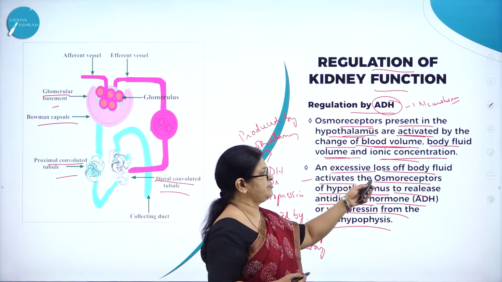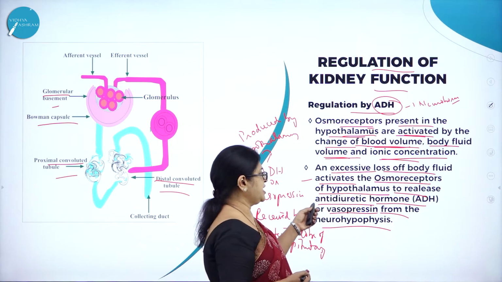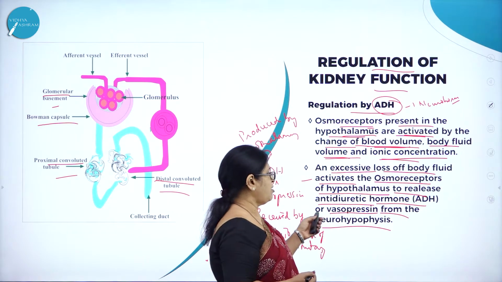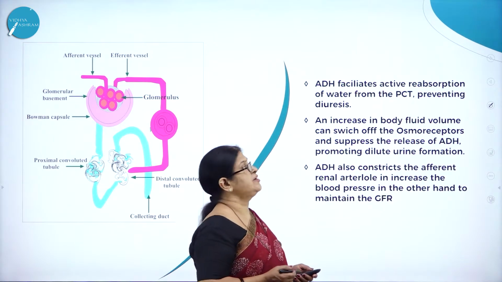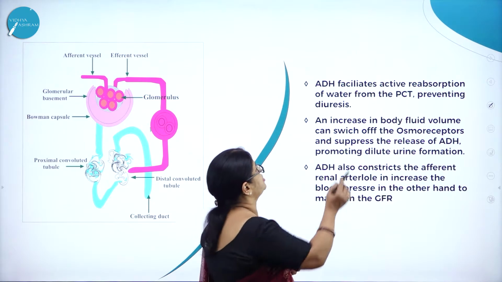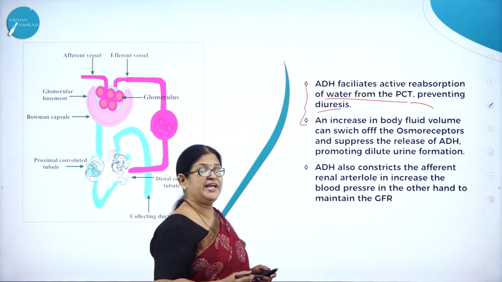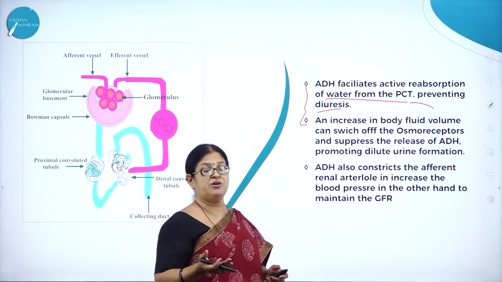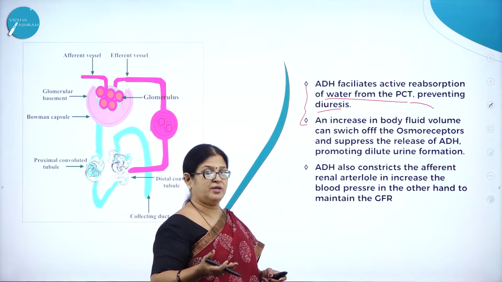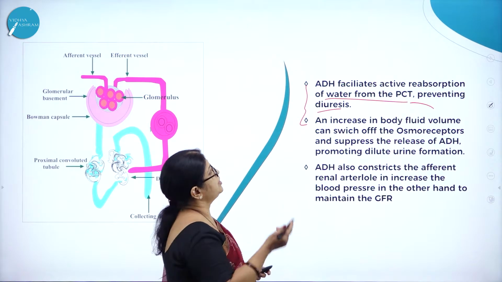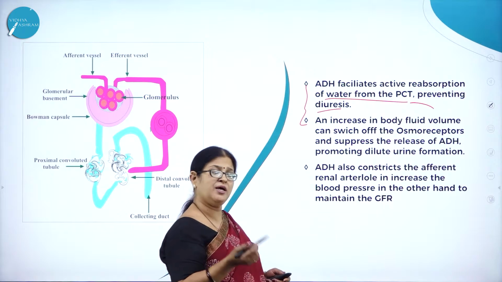So an excessive loss of body fluid activates the osmoreceptors of hypothalamus to release antidiuretic hormone or vasopressin from the neurohypophysis. Then ADH facilitates active reabsorption of water from the PCT, preventing diuresis. See how ADH is controlling the elimination of excess water from the primary urine.